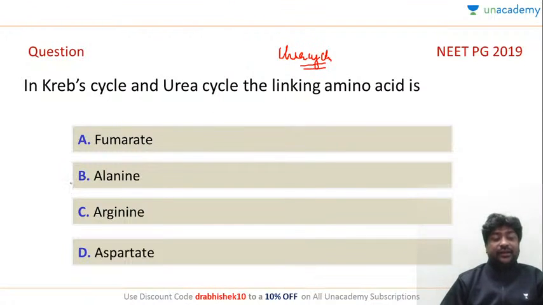Now, does aspartate even participate in Krebs cycle directly? It should not be amino acid, it should be the linking molecule.